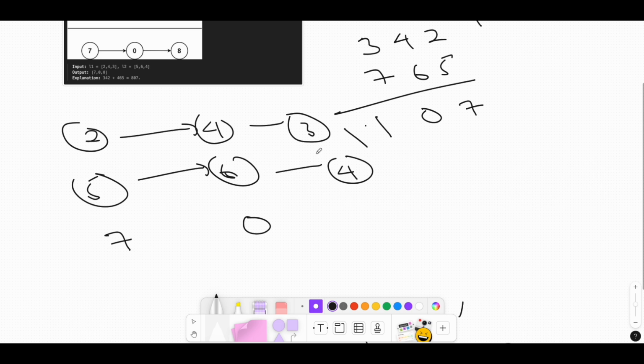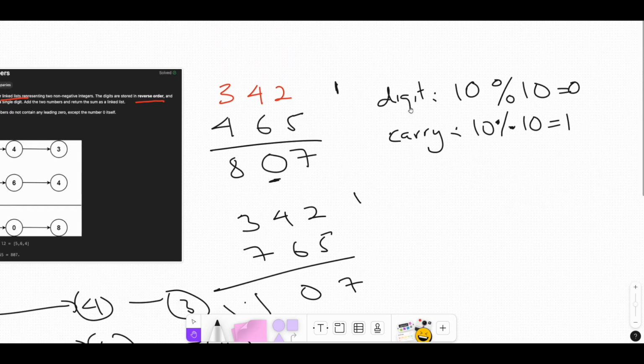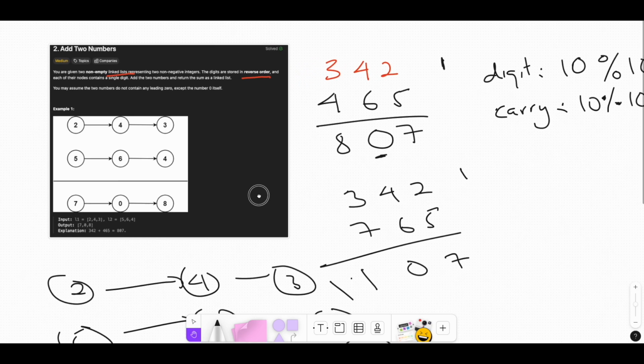Then 7 plus carry 1 is 8. We form a new linked list with the results. The key thing is regular mathematical addition with carrying.